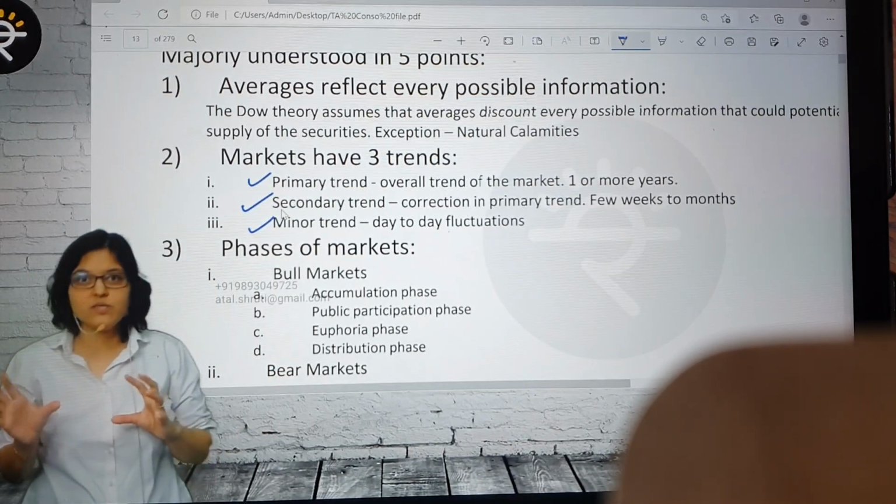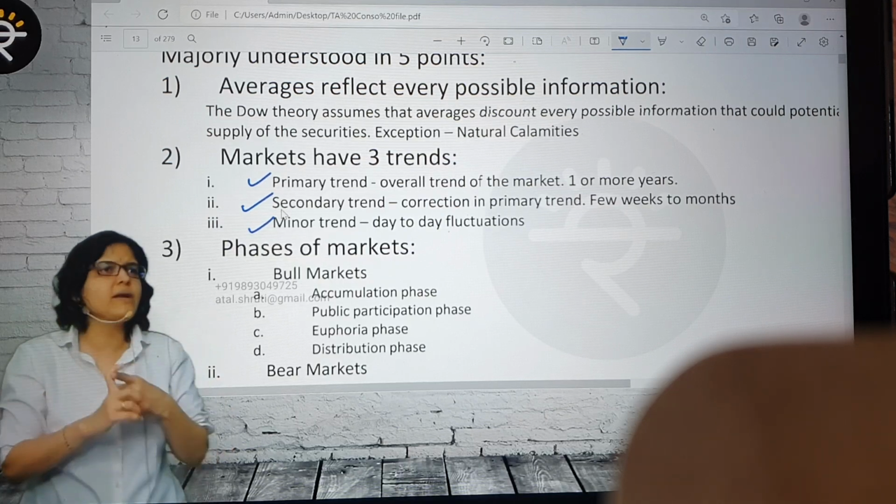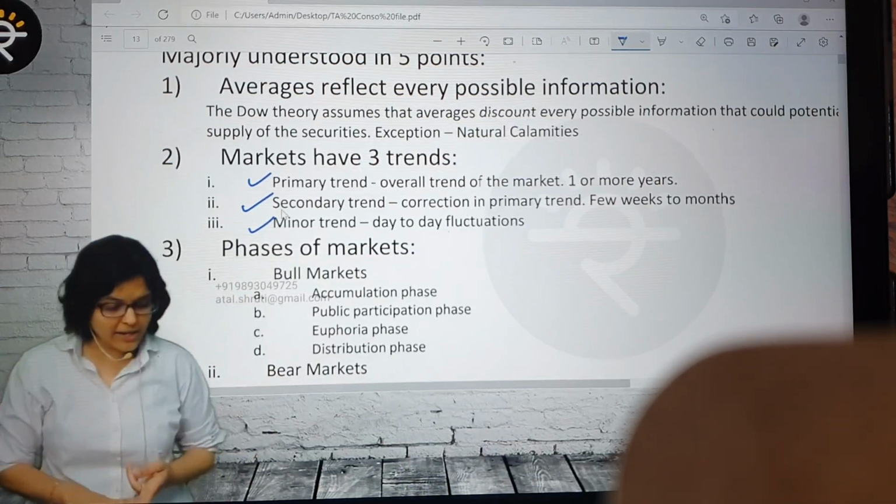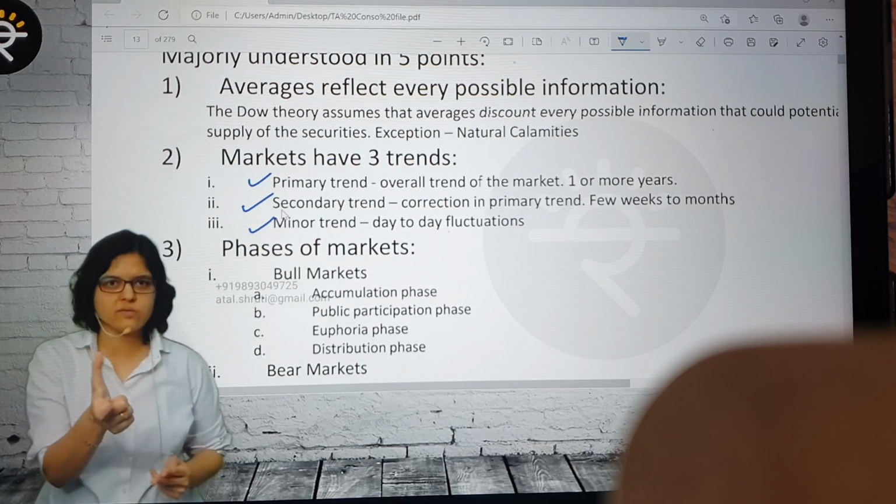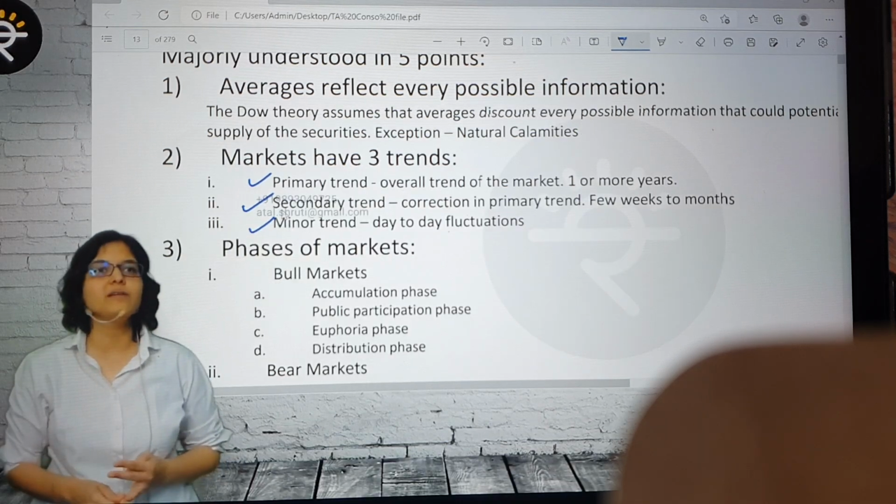Okay, once we visualize this with the help of a chart, it will be much more clear to you. Right now, what you have to understand: primary trend means what? A big trend, long term trend, more than 1 year, 1, 2 years or more. Secondary trend is comparatively smaller, a few weeks to months. Okay, and what is a minor trend? Minor trend is like day-to-day fluctuations.